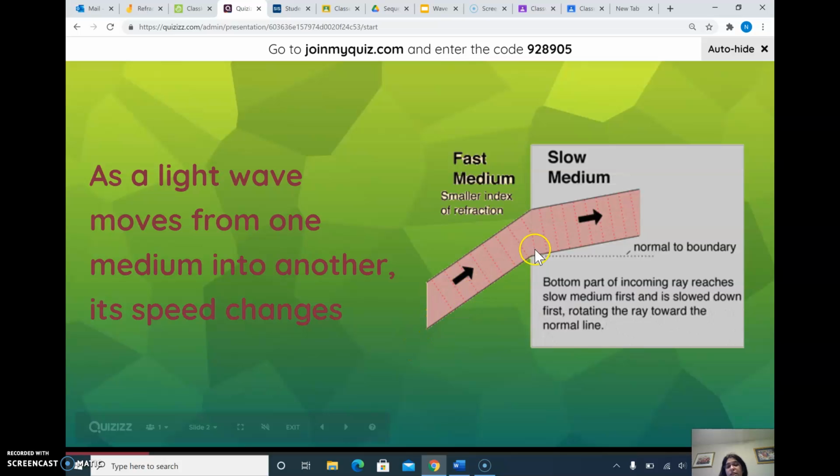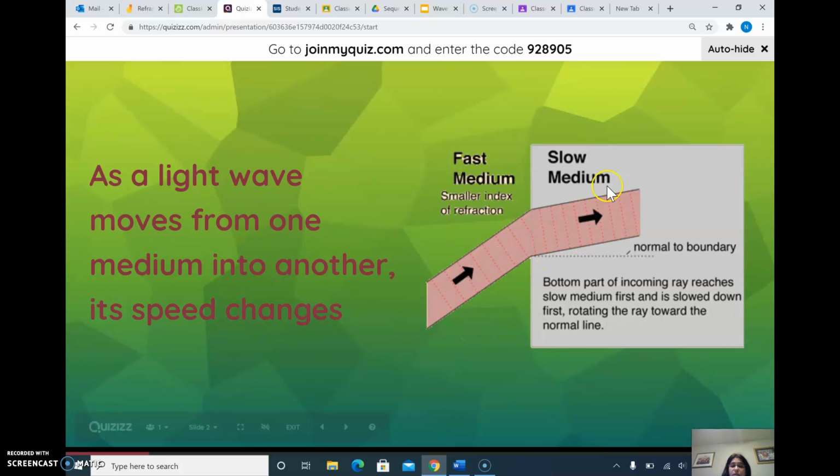So when the wave is hitting the surface of the slow medium, it slows down. The bottom part of the ray slows down and it bends towards the normal, right? When it bends towards the normal, it slows down.